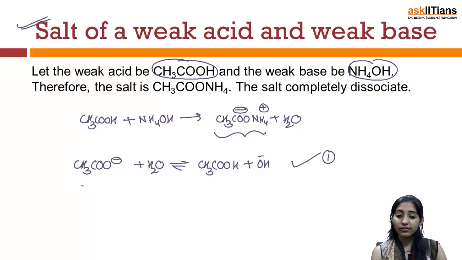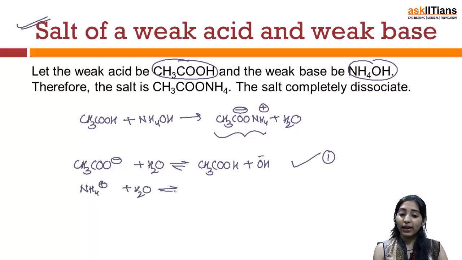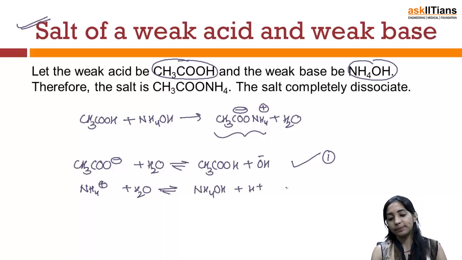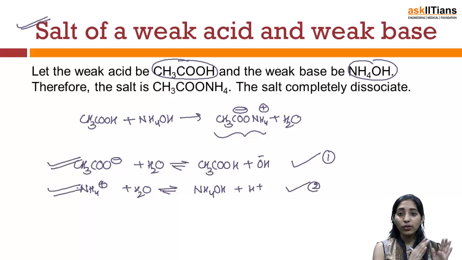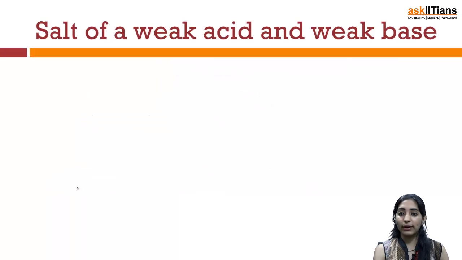The other reaction which is taking place is NH4 positive combining with water, and you will have NH4OH plus H positive. Now we can very easily say that these two reactions we have considered individually in case 1 and case 2. And now this is a case where we have to consider both these reactions simultaneously with the same equilibrium.